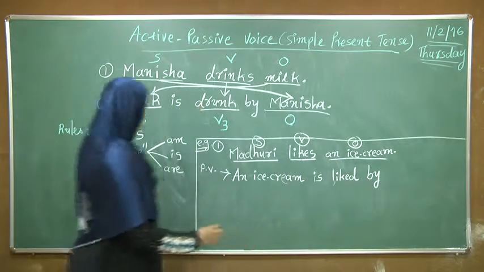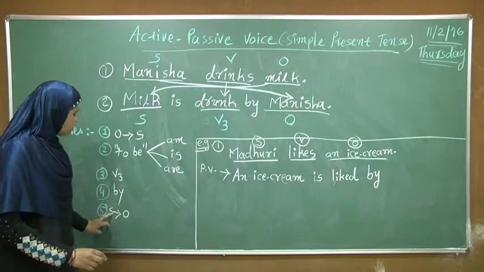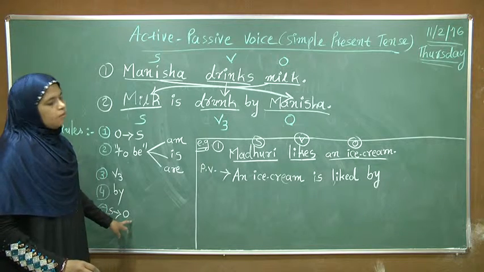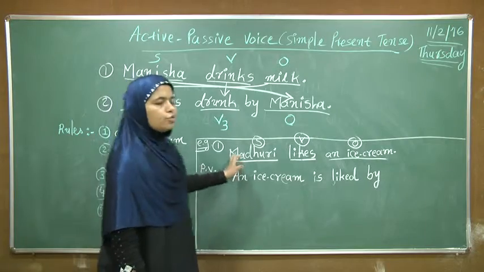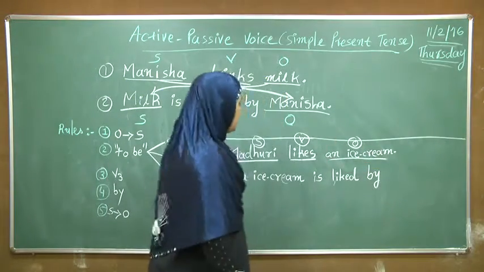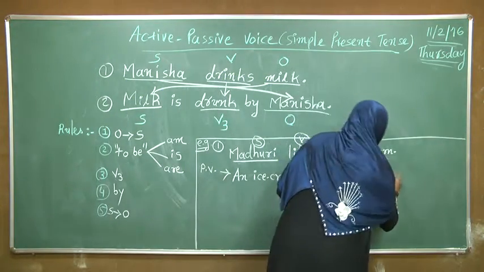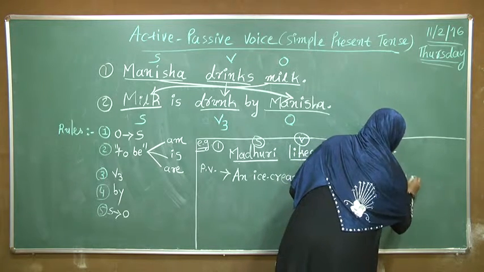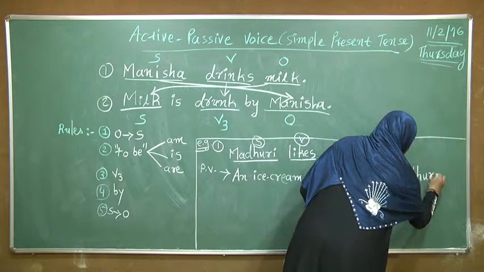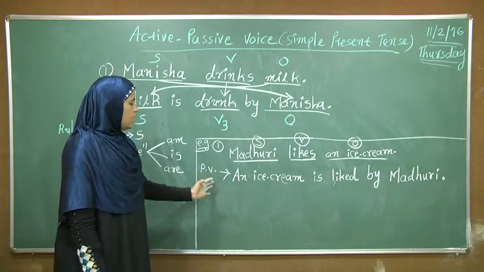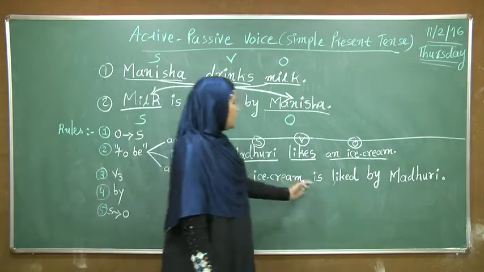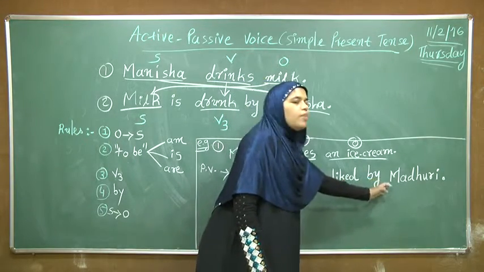Then we have to put S to O. S is here and we have to put it at the last in the sentence. Now we have completed our answer. The answer is an ice cream is liked by Madhuri.